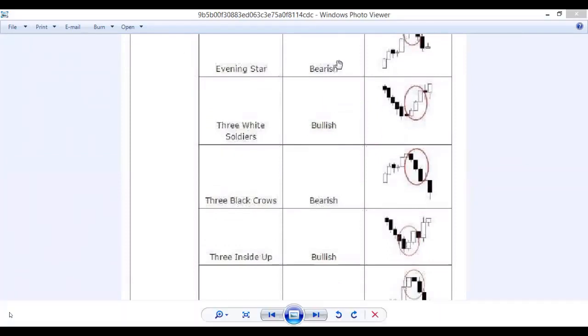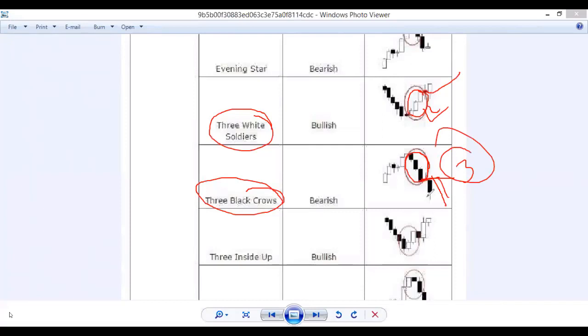Okay, 1 minute. Okay, this one, three white soldiers and three black crows. This is also a reversal indication. Continuously, if you get 3 bullish candles, it means the market wants to go up from this level. The market wants to go down from this level. It will go down at least 3 minutes from this level, or more than 3 minutes from this level.